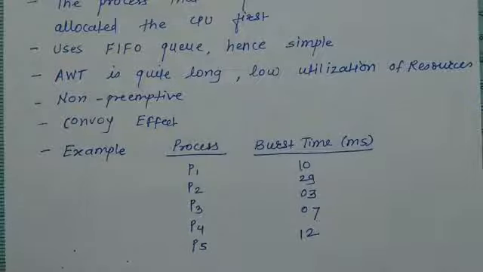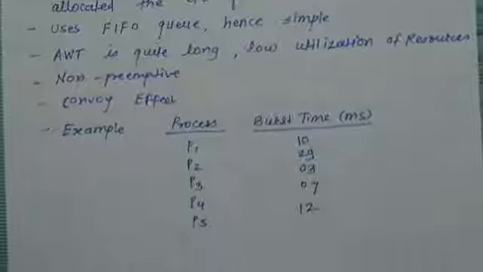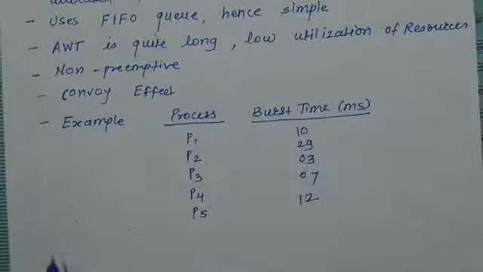So let us start with the example. First we will draw the Gantt chart. The Gantt chart is a chart which shows the progress of process execution, and from it we can find out how much time a process is waiting in the ready queue and how much time it takes for execution on the CPU. So first I will draw the Gantt chart. Now, as you can see, you have to start with the first process.